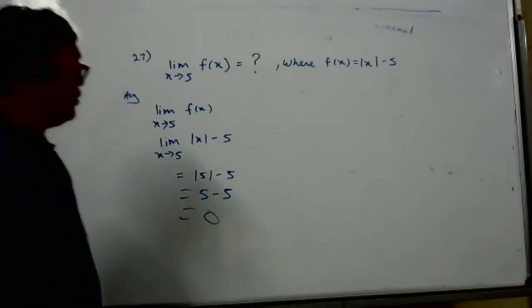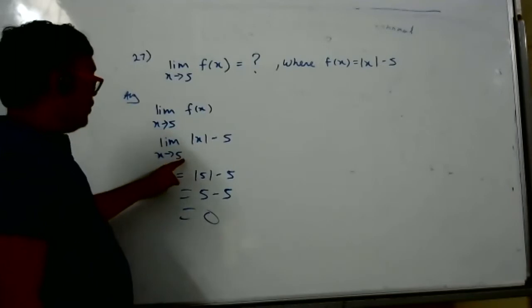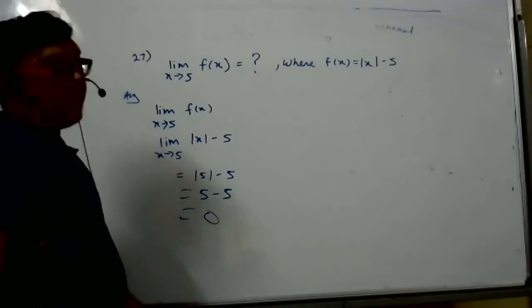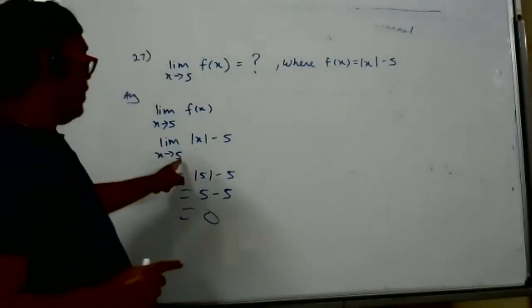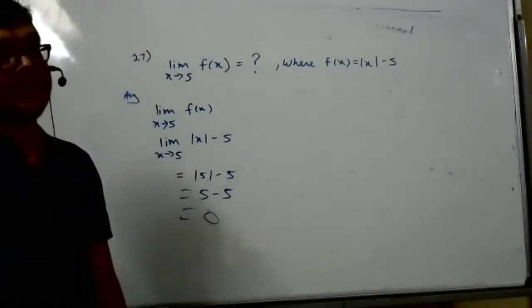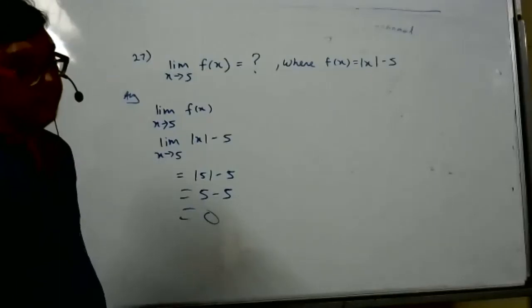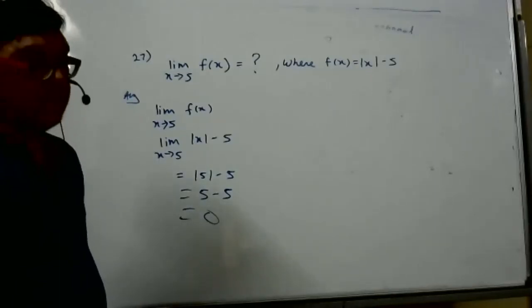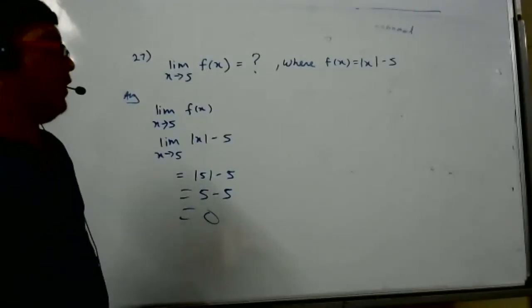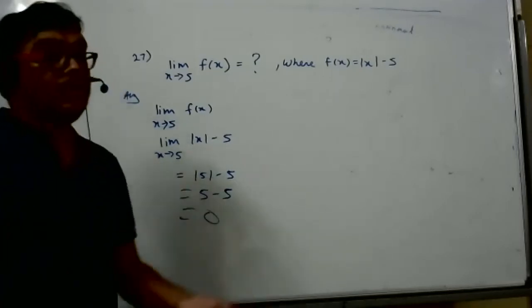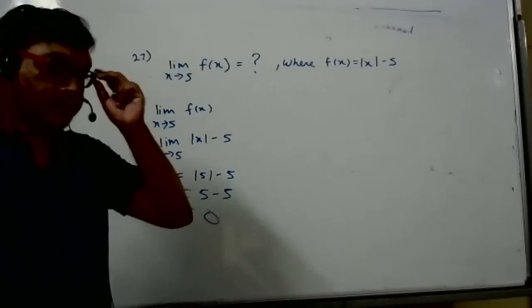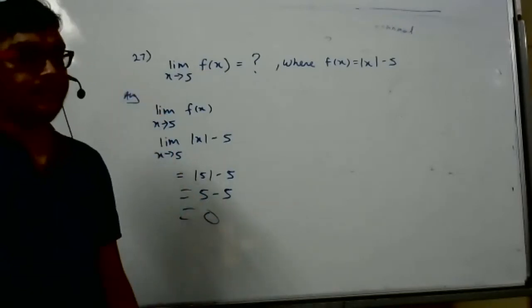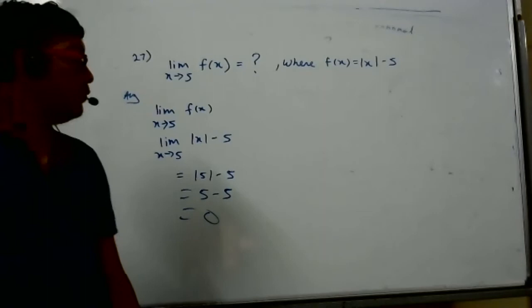Even if x tends to, for example, 4, it is the same, because the definition of mod will change only at 0. Only at 0 will the problem come. When x tends to 0, then only the problem comes in the case of mod. Understood, sir, 0 means problem. Now where will the definition of mod change? At 0 only. So in that case, how are we supposed to solve? You have to do LHL separately and RHL separately. Could you give an example?